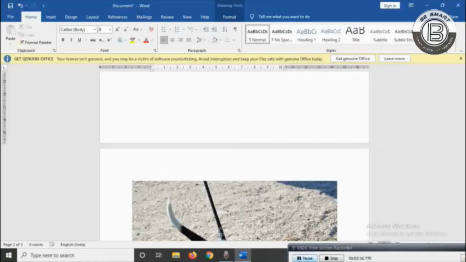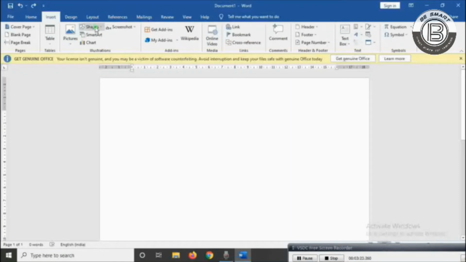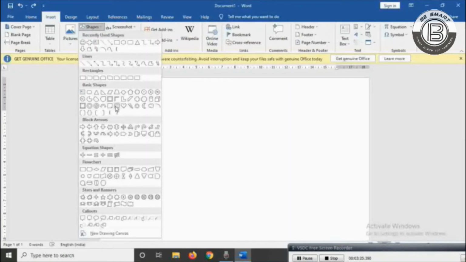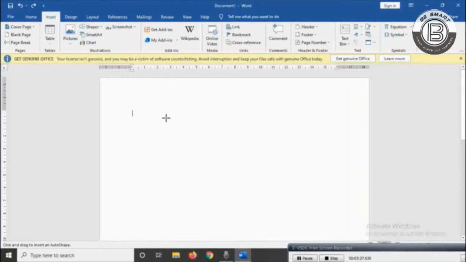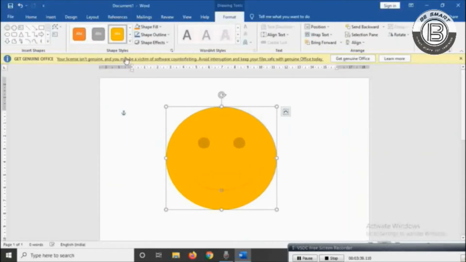The next one is inserting shapes. Click on the Shapes option in the Insert menu, select any shape you wish, and just draw it on the document by using the mouse. And that's all. Your shape is inserted in the document.